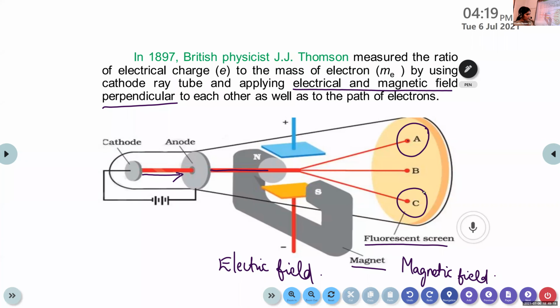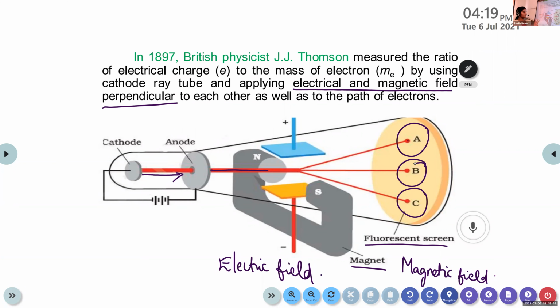Clear? It usually travels in a straight line. On the application of electric field, it is deviated from its path and spotted at A. And when applying the magnetic field, it is spotted at C. And when we balance the magnetic field and electrical field together, we can bring this deviated ray back to its straight line, that is B.